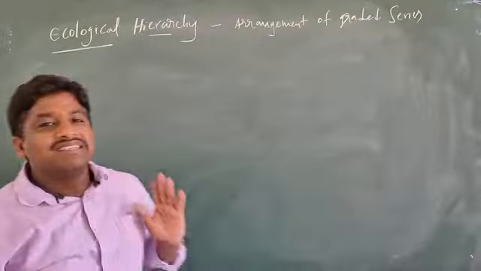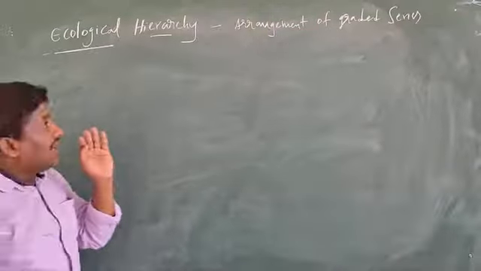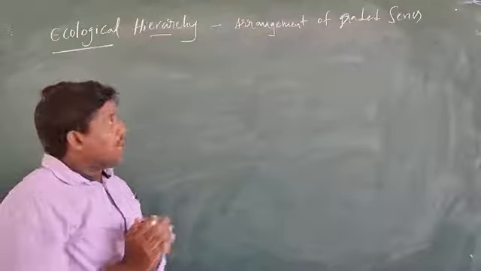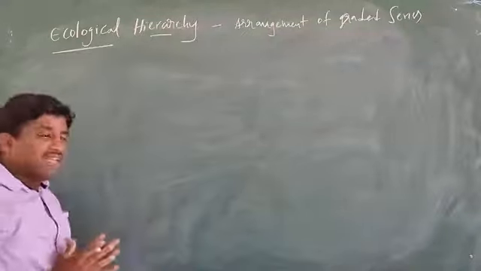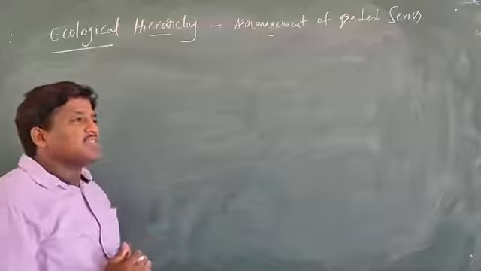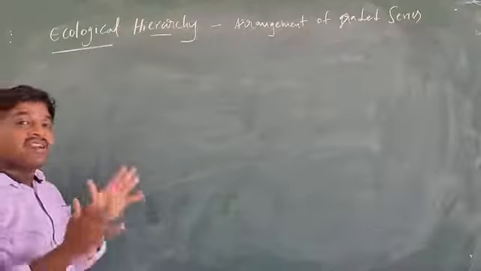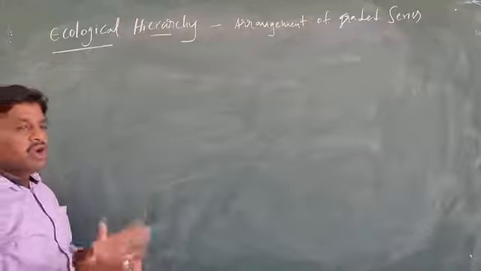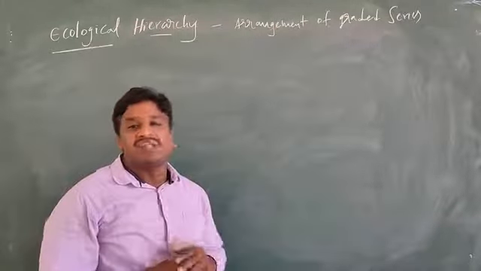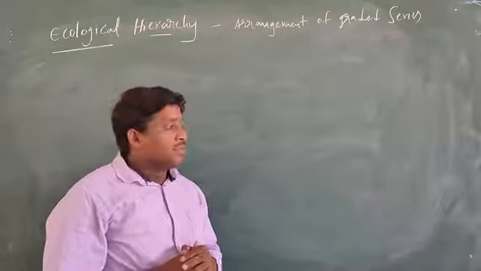Graded series means, suppose the ecological organization consists of 11 integrative levels. 11 integrative levels are present. What are they?